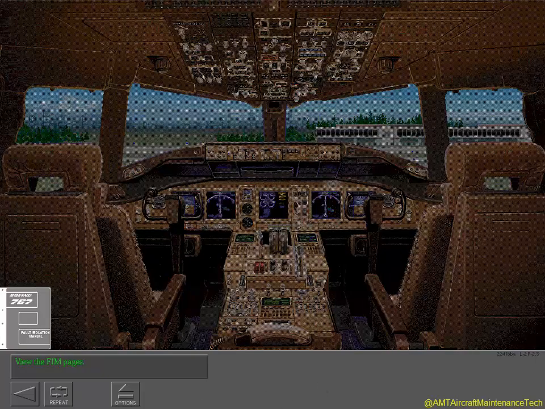Touch the FIM icon in the lower left of your screen to open and close the FIM manual. Review the pages of Figure 103B of the FIM. You may use this icon at any time in this lesson to review the FIM pages. Press the green arrow to continue when done.